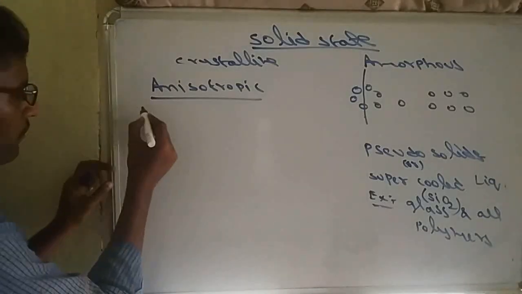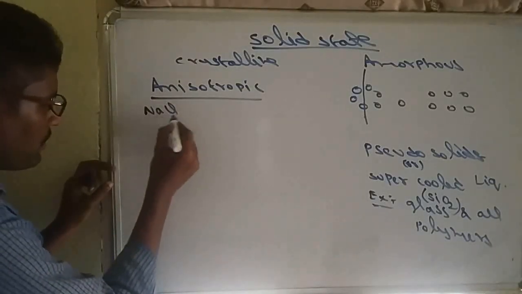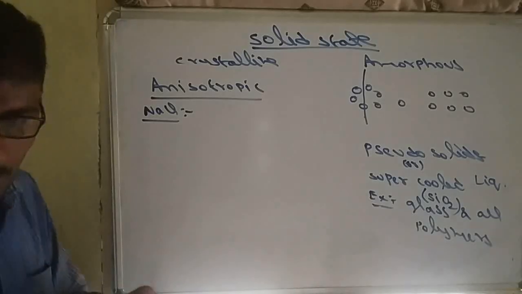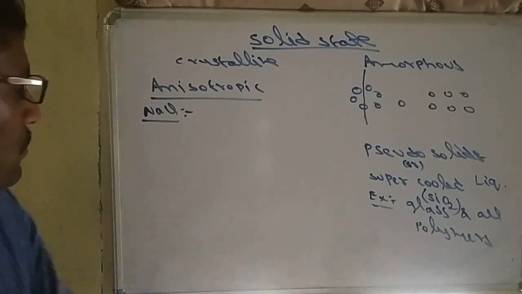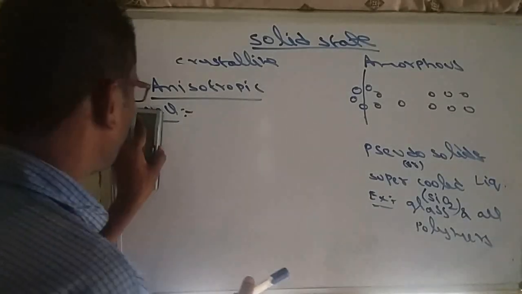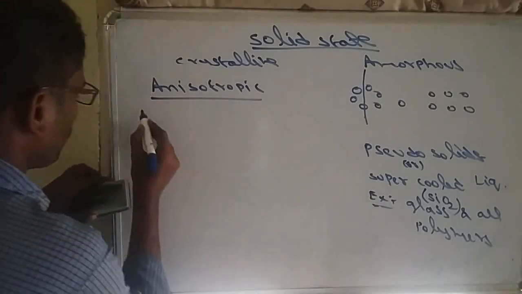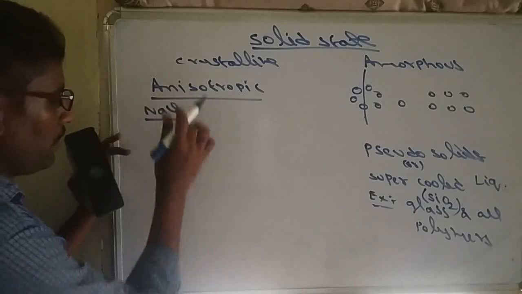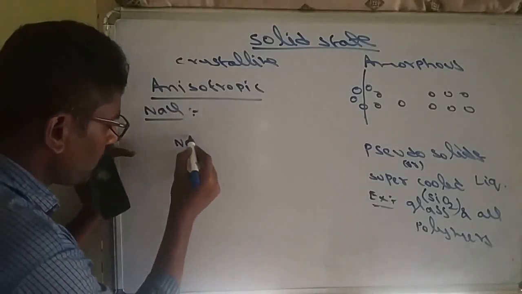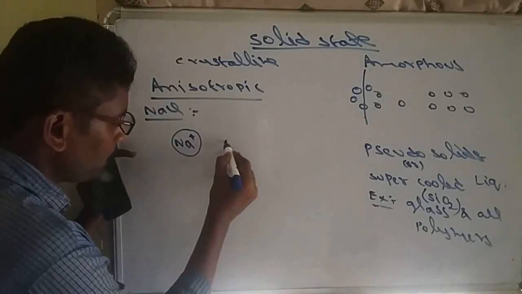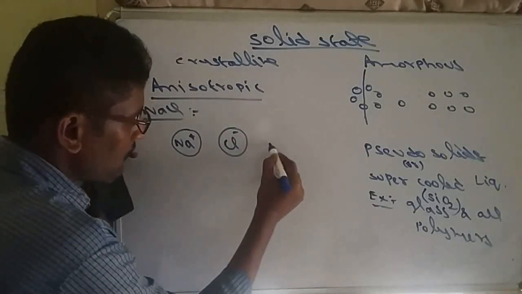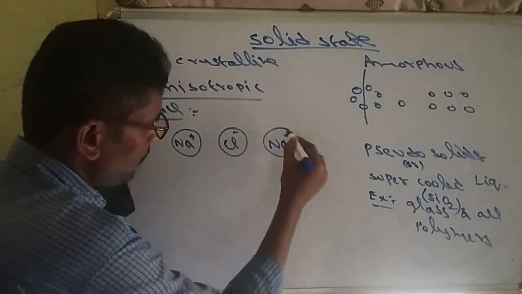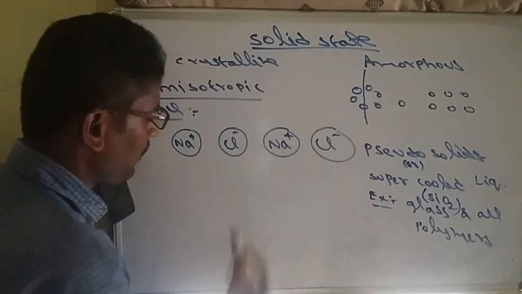See this. For example, I am taking NaCl solid. NaCl is a crystalline solid. So in NaCl solid, the constituent particles are Na+ and Cl-.